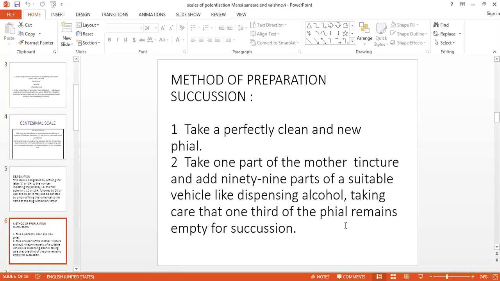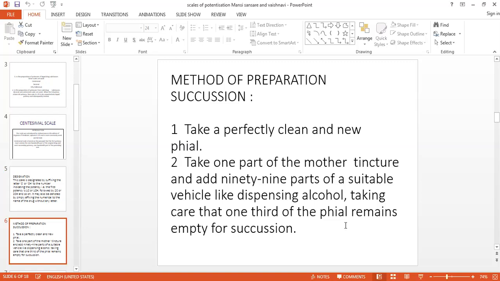Then the method of preparation by succussion. In that, first you have to take a clean vial. Take one part of mother tincture of that given drug substance and add 99 parts of suitable vehicle. Here we can use dispensing alcohol, or we can use water in the 50 millesimal scale.